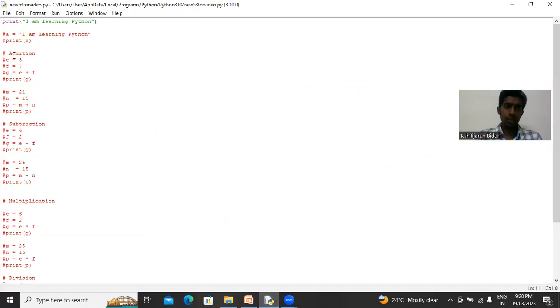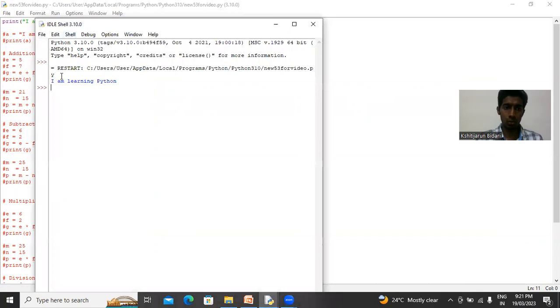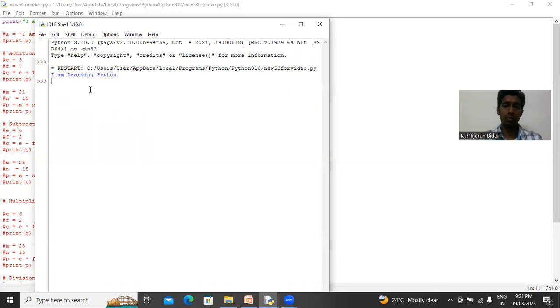This thing which I have written in the bottom with the hash indicates that it will not run. That is just to show you the next part of the code. But typing that will take a lot of time, so I've already typed it, and I'll show you one by one. This first line is the first code: print I am learning Python. When I say run, it will show you the output, I am learning Python.